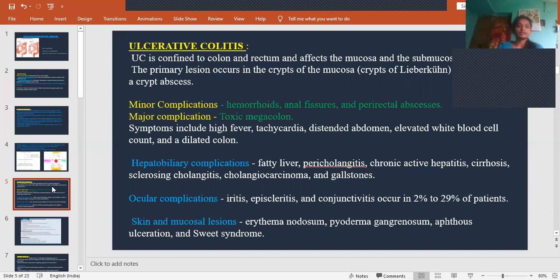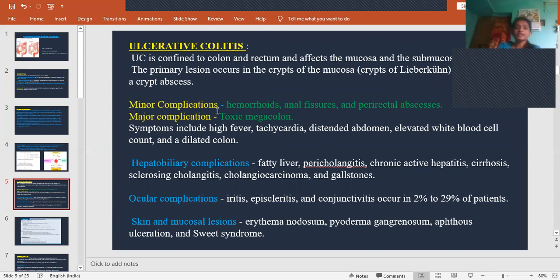So, ulcerative colitis. Ulcerative colitis is confined to the colon and rectum, and it affects the mucosa and also the submucosa of that region. Initially the primary lesion occurs in the crypts of the mucosa. That means there will be some villi-like structures in the mucosa, and in that region there will be formation of lesions. Initially there will be small primary lesions, and then it leads to crypt abscess.